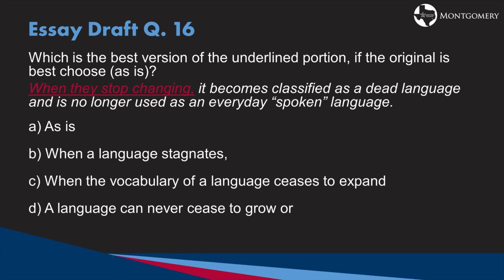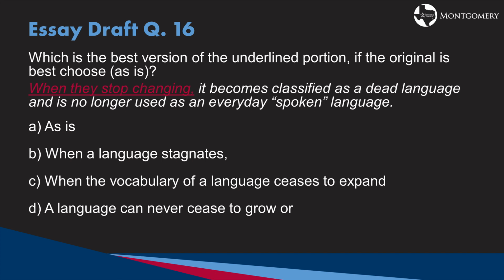Which is the best version of the underlined portion? If the original is best, choose as is. When they stop changing, it becomes classified as a dead language and is no longer used as an everyday spoken language. When we're looking for the best version of the underlined portion, we want to look carefully and see what is included. What type of phrases or clauses are we looking at? So when they stop changing is a dependent clause and the comma is included.